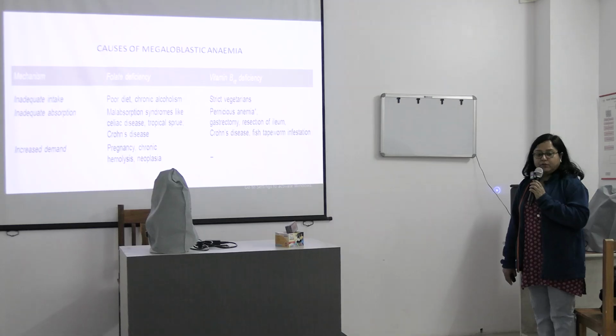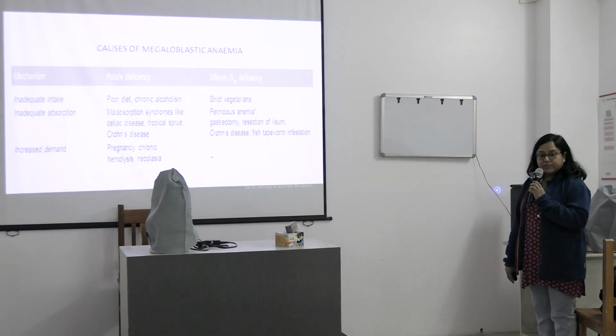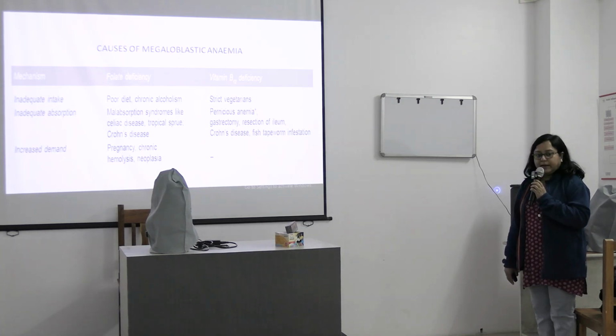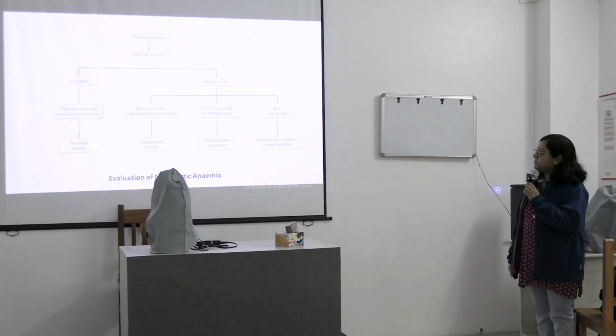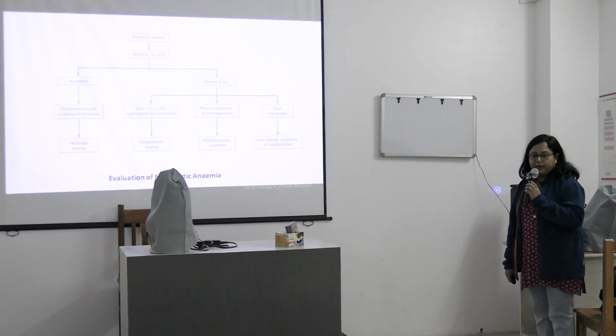Also for vitamin B12 deficiency, there may be pernicious anemia, gastrectomy, resection of ileum, Crohn's disease, as well as fish tapeworm infestation. Also, there are some cases where there may be increased demand of these vitamins, as in pregnancy, chronic hemolysis and neoplasia. So how do we evaluate a case of macrocytic anemia?